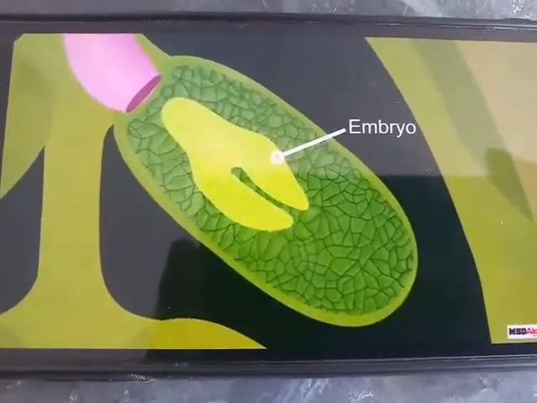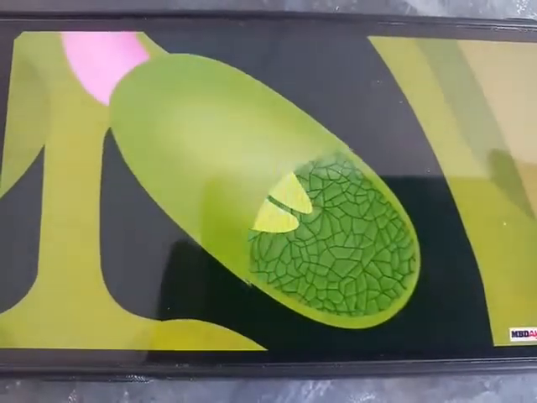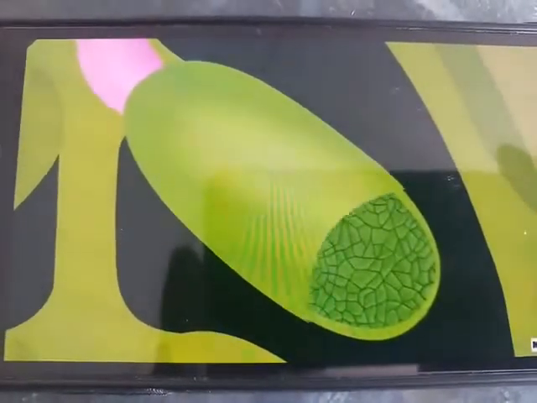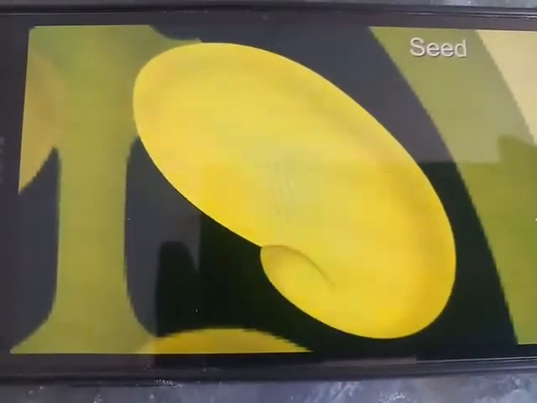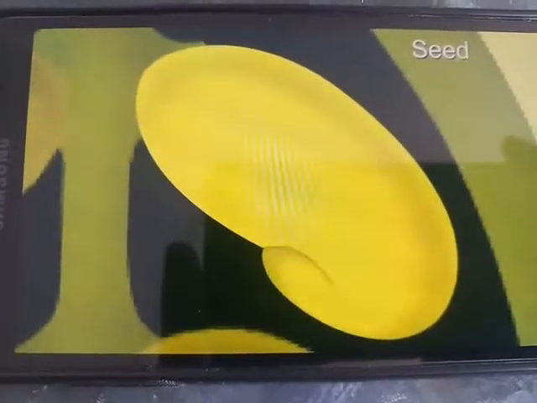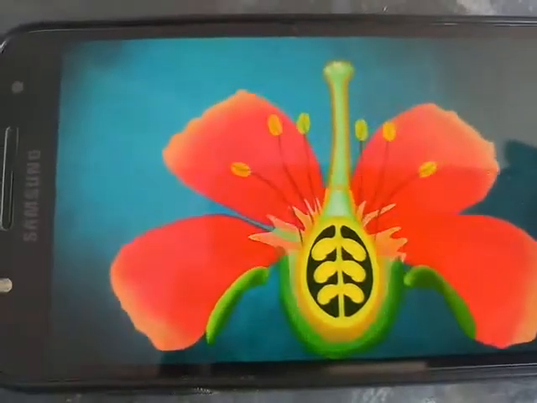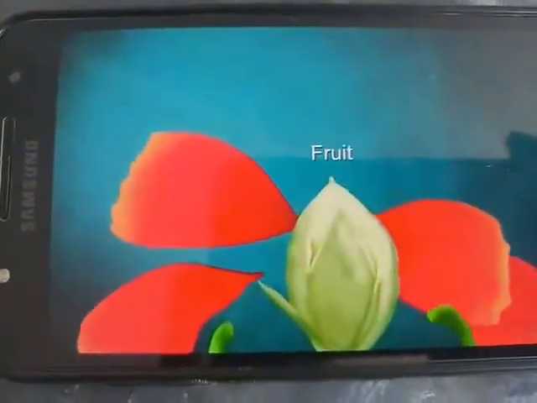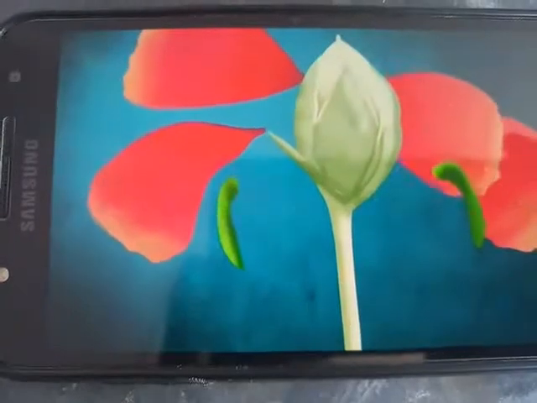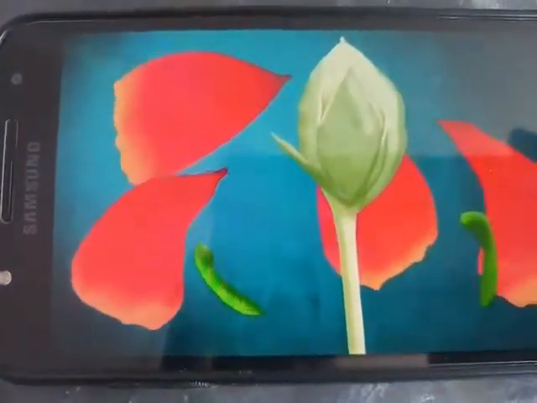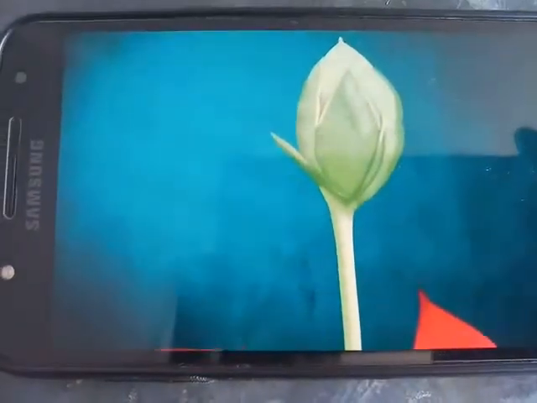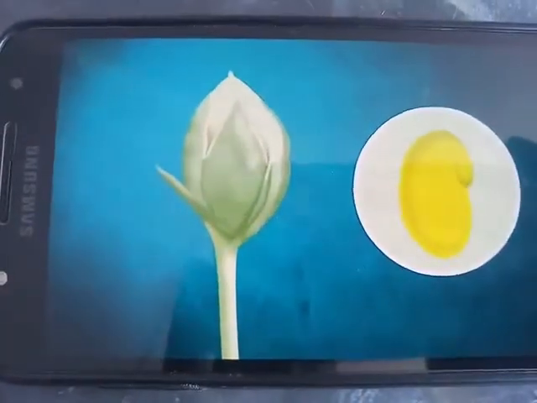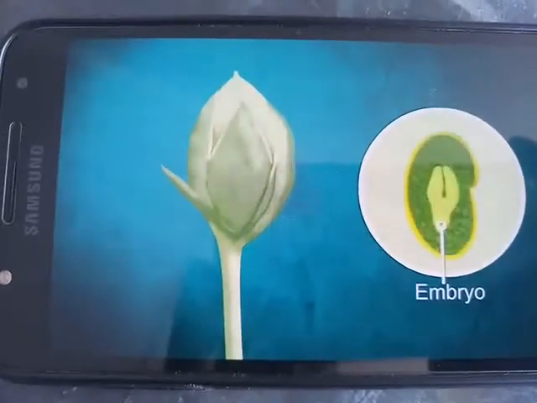This embryo will develop from the zygote. After this, the embryo will be covered by a hard covering called the seed coat, so it turns into a seed. After fertilization, the petals and sepals will wither off, the ovule will turn into a seed and the ovary will turn into a fruit.